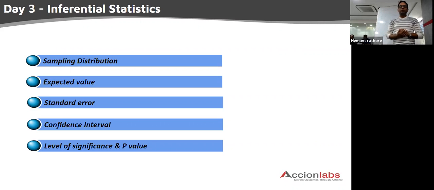Okay, so what we are going to learn about inferential statistics, starting from sampling distribution, the very basic concept from where the entire inferential statistics starts. We are going to talk about various properties around sampling distribution and inferential statistics, including expected value, confidence interval, standard error, level of significance, p-value.